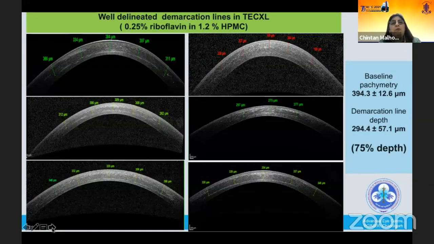So we've seen very well demarcated, delineated demarcation lines in transepithelial CXL, and they have been almost to the tune of 75% depth. We've been using the riboflavin dye in 1.2% HPMC and not dextran, which is what is recommended for transepithelial cross-linking. The reasons for this I will mention in my second talk.